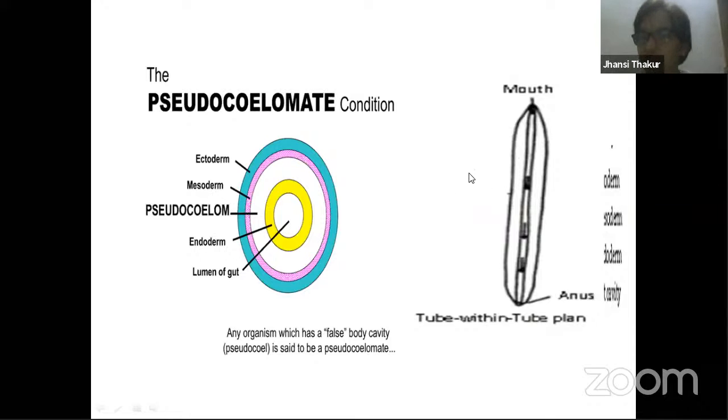What is the speciality of the tube within tube organization is that there is clearly a mouth, an opening through which the food enters, and there is clearly an anus through which undigested food material goes out. So there are two openings over here. You remember I told you about blastopore. So blastopore forms the mouth over here, and automatically another opening develops here, by default becoming anus. So this is all about pseudocoelom. I hope you people understood this.